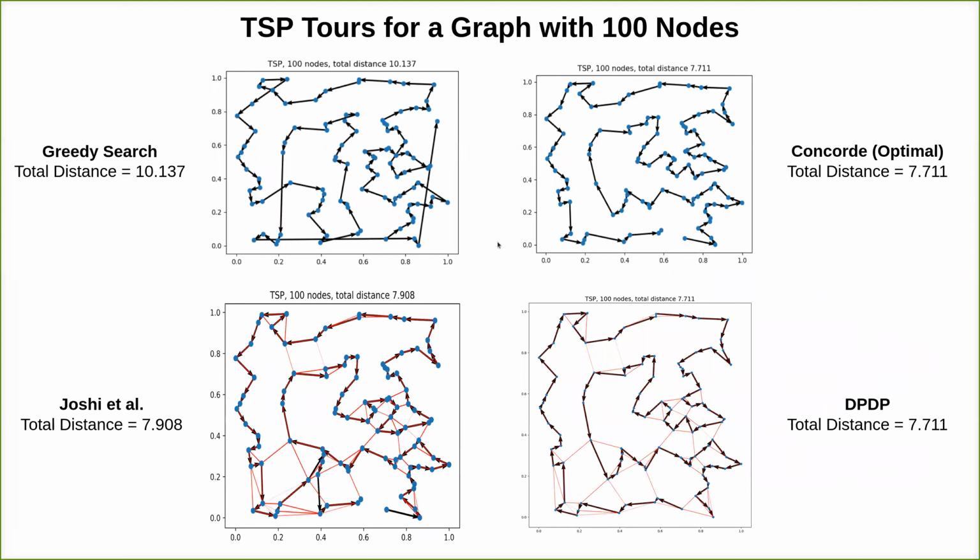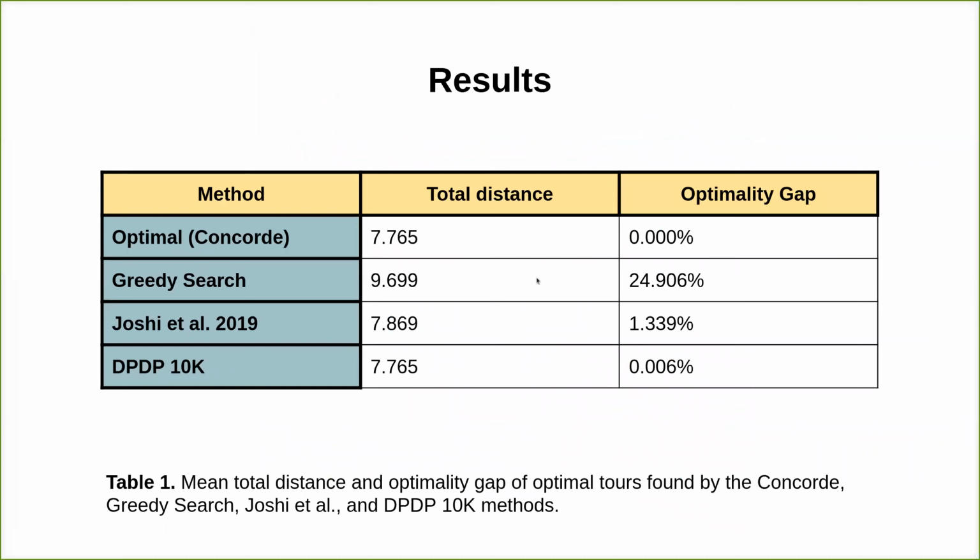For a single instance, we show the tour found by each method. The blue points represent the nodes, and the black arrows represent the directed edges in the optimal tour. For the deep learning-based approaches, we show a heat map indicated by the red lines connecting the nodes, and we found that both deep learning approaches outperformed the greedy search, and DPDP converged to a comparably optimal route as reported by Concorde. Here we show the mean distance and optimality gap of optimal tours found by Concorde, greedy search, Joshi et al., and DPDP methods with a beam search of 10K. The deep learning-based approaches offer significant improvements over the naive greedy approach. DPDP in particular has a very small optimality gap relative to the exact solution.